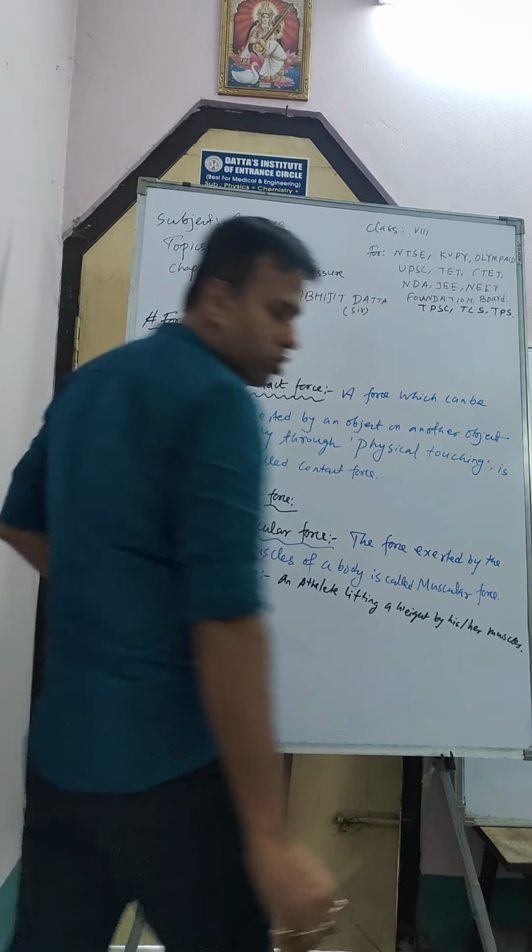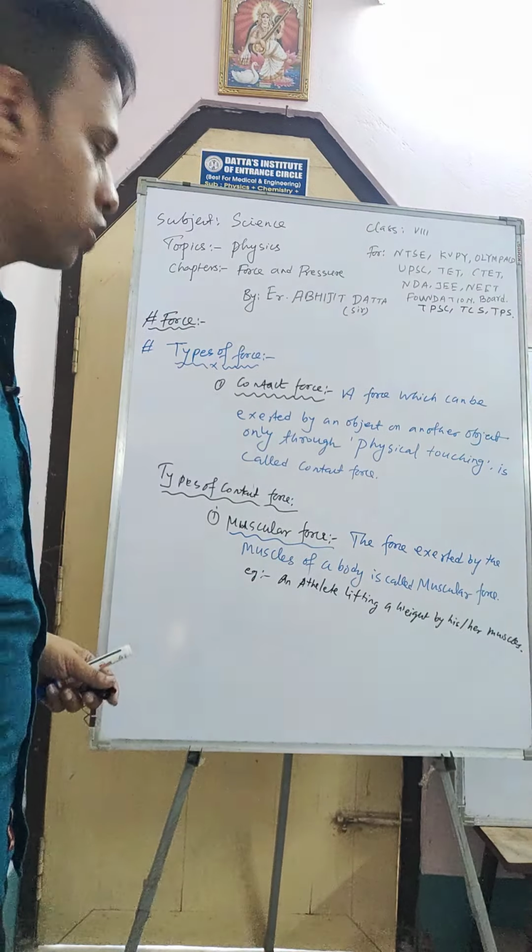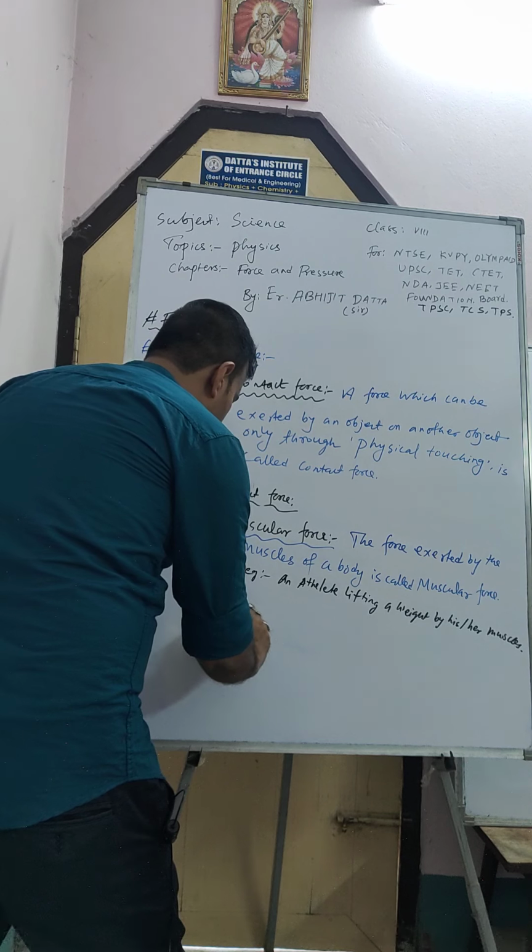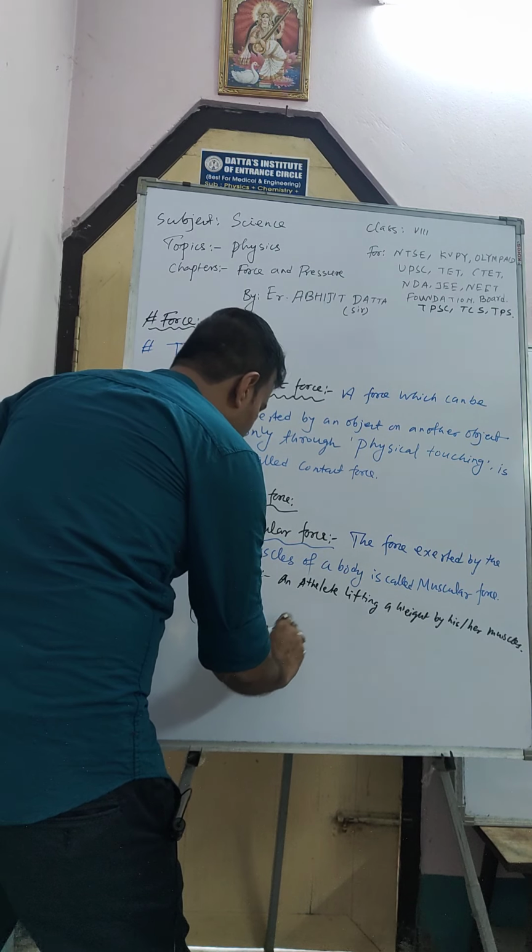Okay, this one will be the example, right? Understood? Now another type of contact force is friction or frictional force.